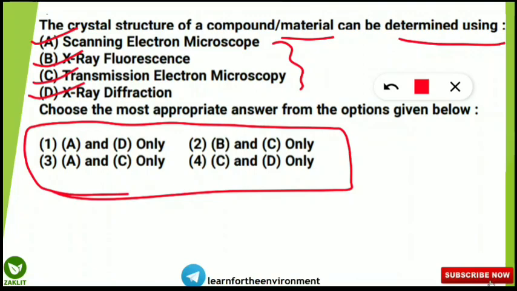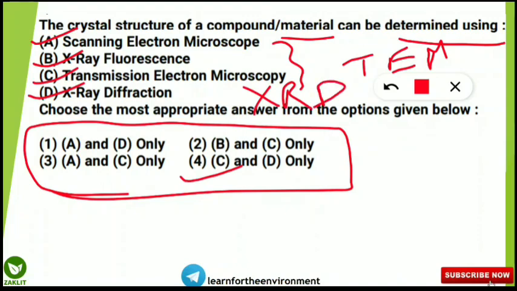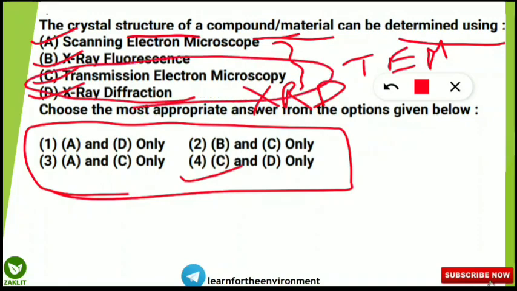So here the correct option will be option number 4. That means transmission electron microscopy, or in short TEM, and X-ray diffraction, that is XRD. So these are the two techniques in which the crystal structure of a compound or material can be determined. But X-ray fluorescence and scanning electron microscope cannot be used to find the crystal structure of the compound material. So these two will be the only correct option. So let's move on to the next question.